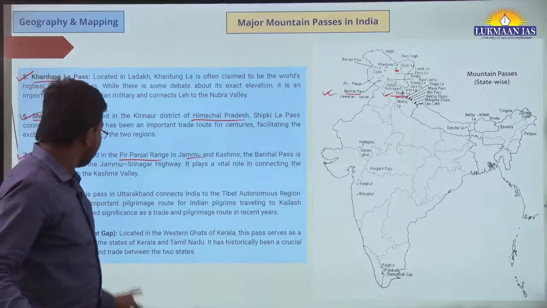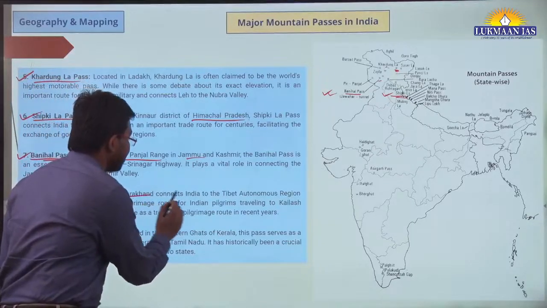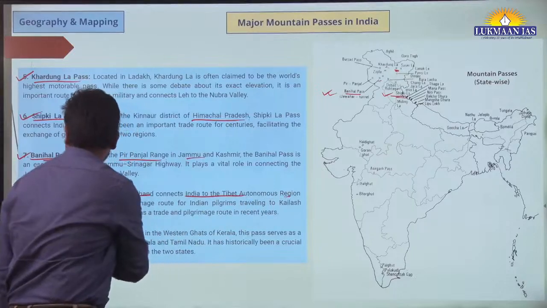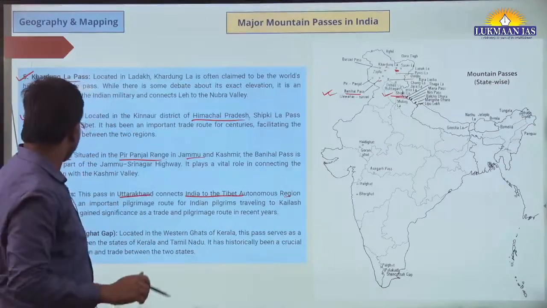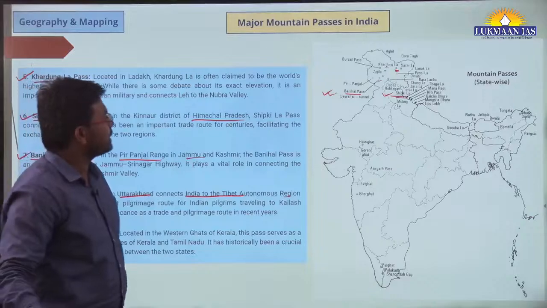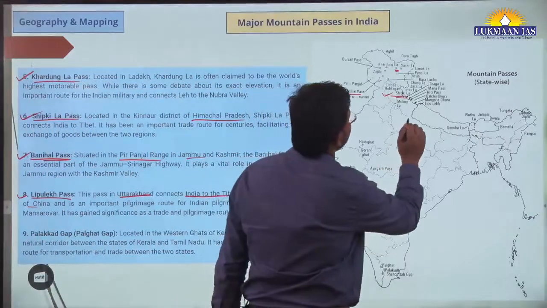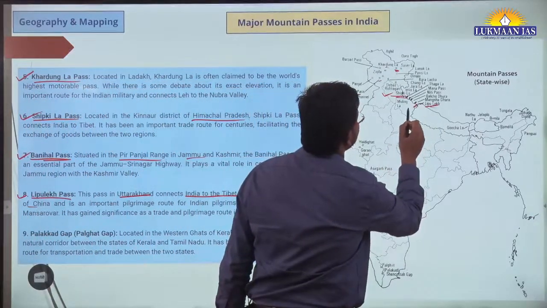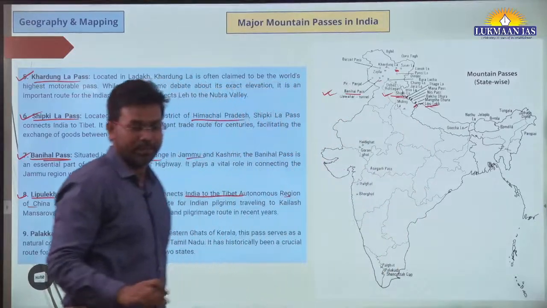Where is Lipu Lake located? In Uttarakhand. It connects India to Tibet Autonomous Region of China. Lipu Lake Pass. So where is Lipu Lake Pass? Lipu Lake Pass, this is, okay, in Uttarakhand.